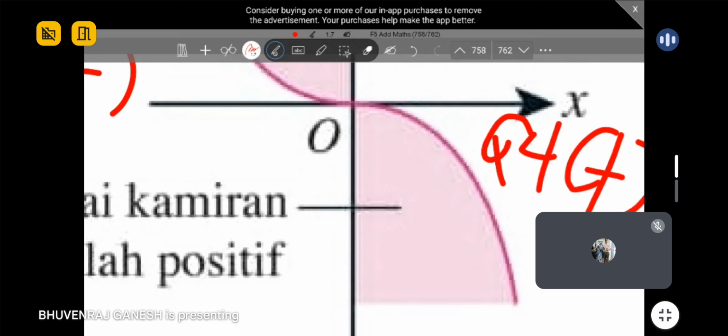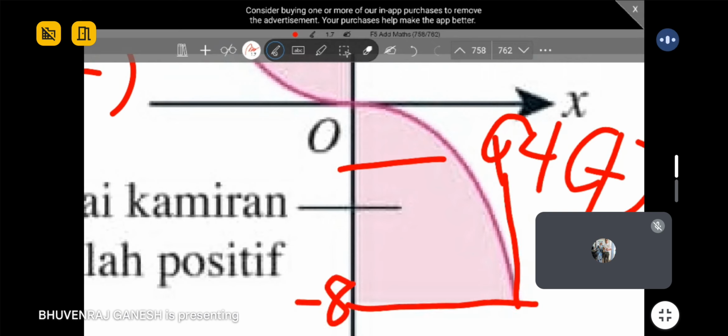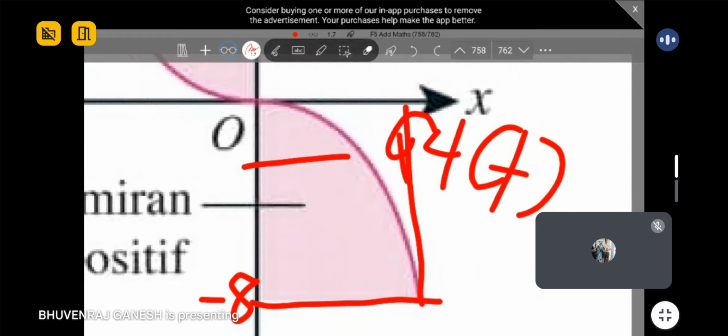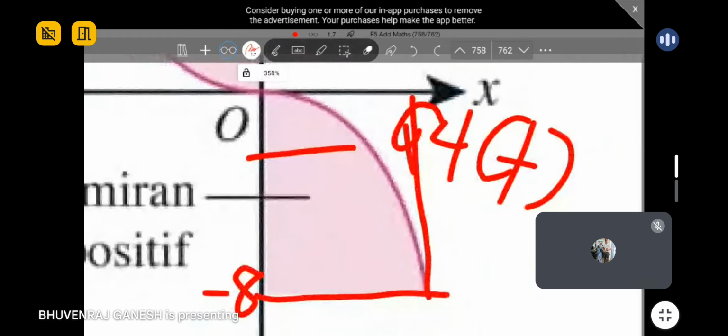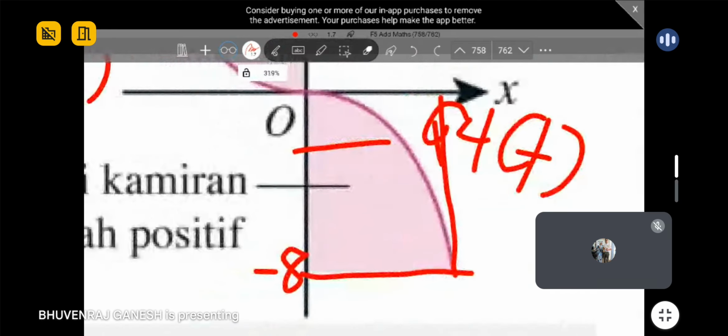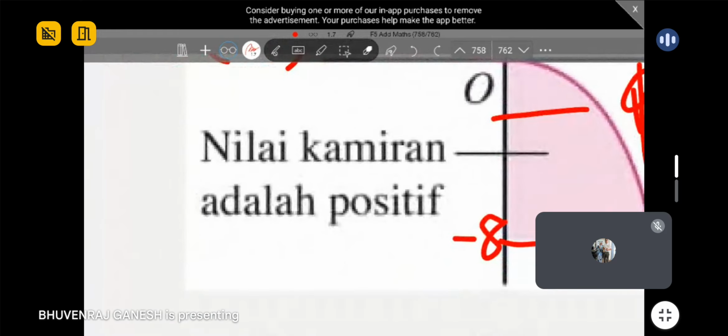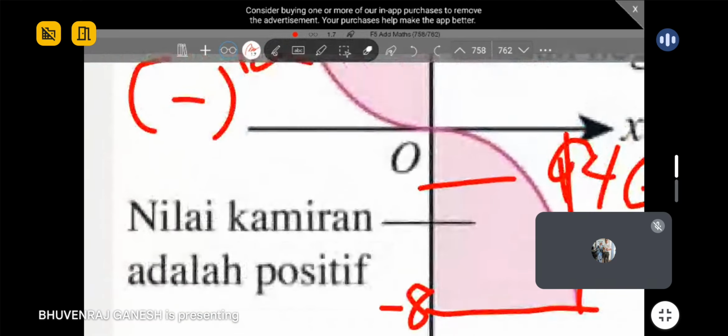So if you substitute your y values as your limits, let's say the y value is negative 8 here. So guys, you trace and see, your x value is going to be positive. Can you see that? Which is going to be your area. So that is why you will get a positive answer if your region is located over here. Can you all see it? Negative y value, trace, go to positive. So that's why the value of integration or area is positive.